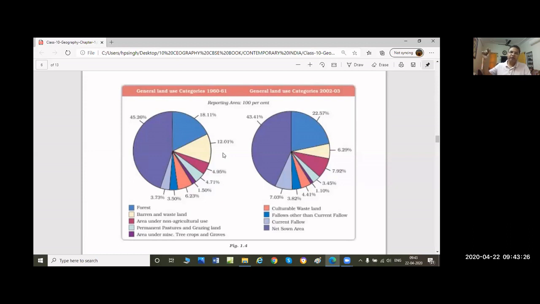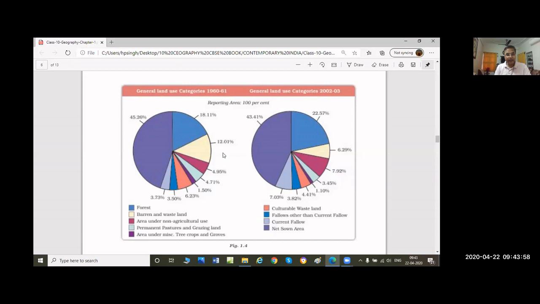National area: 45% in 1960, and then 43% in 2002. Okay. Forest: 18%, 22%. Wasteland now, 12% in 1960. Then in 2002, it reduced up to 6.29%. Is that a plus point or minus point? क्या होगा ये? Negative factor है या positive factor है?